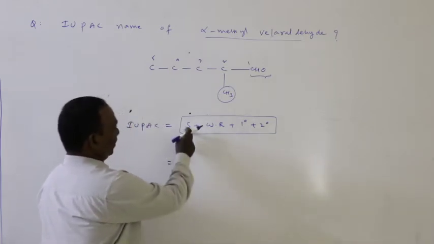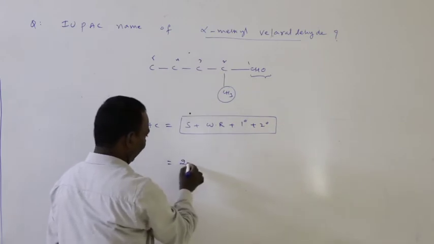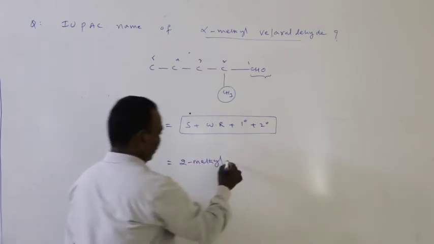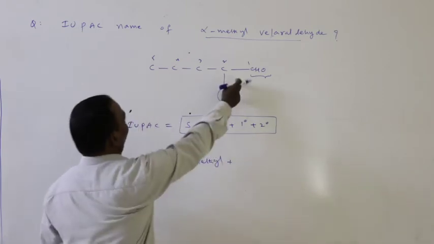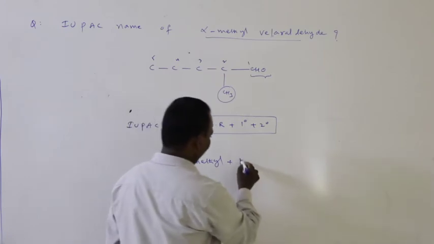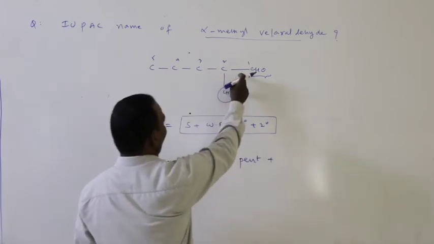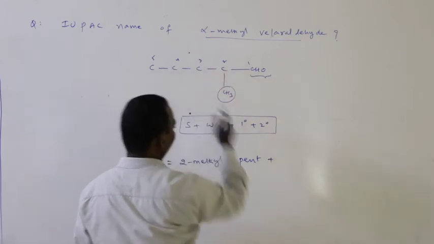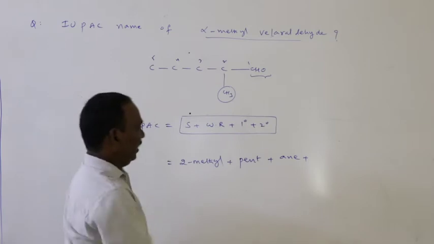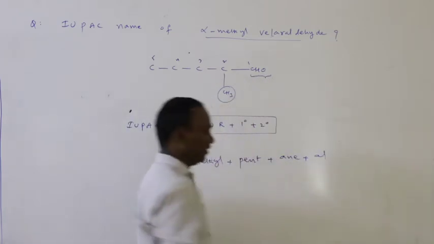Yes, the substitution is a methyl group at the second position. Therefore, it is 2-methyl, plus the word root, which is 5 carbons in the longest chain, so pent. The primary suffix is for carbon-carbon single bond only, so ane. And the secondary suffix is aldehyde, whose secondary suffix is al.